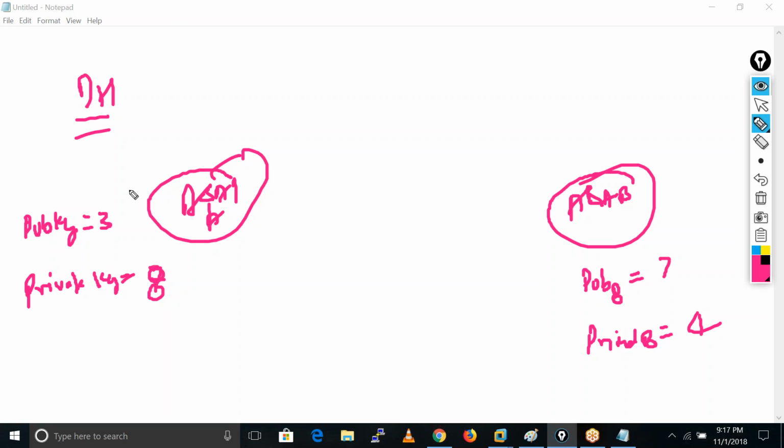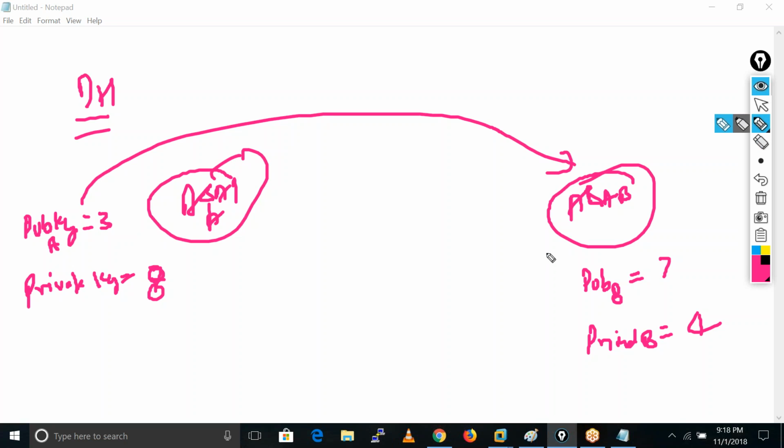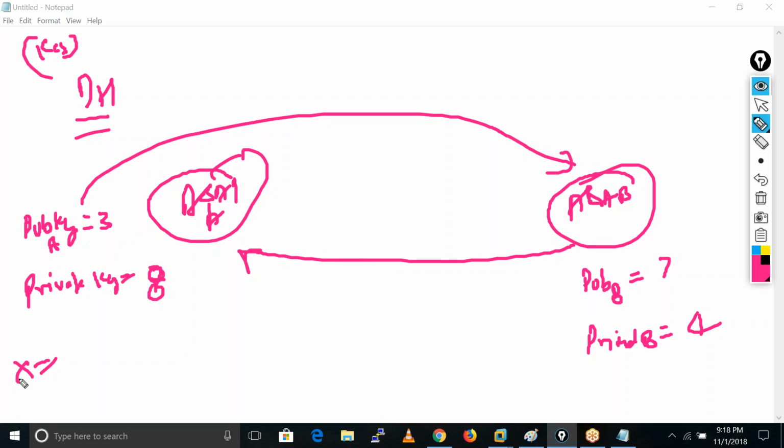So this guy exchanges his public key, public of A, to this guy. This guy exchanges his public key with this guy. After that, they calculate the actual key. Let's suppose for ASA A the key is X and for ASA B the key is Y. So let me open that calculator. I will show you the value. First let me write the formula.